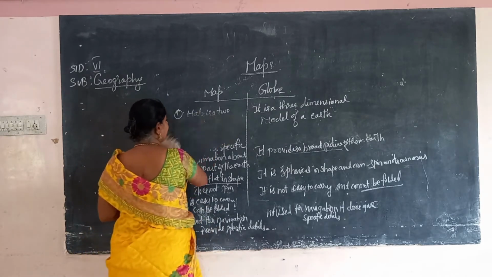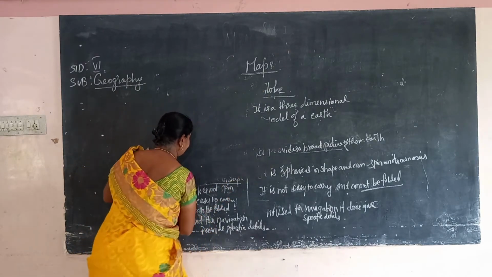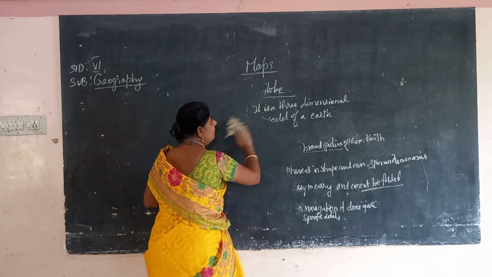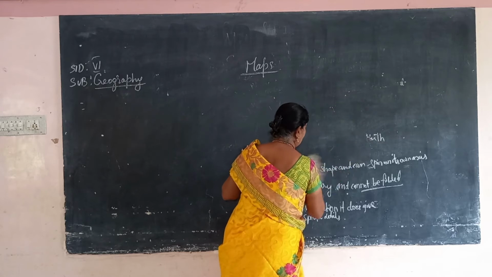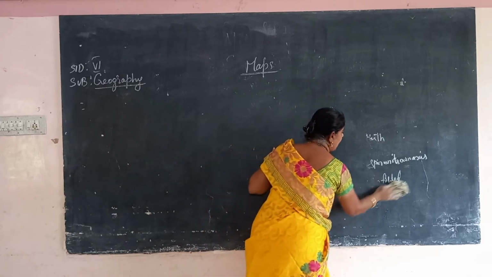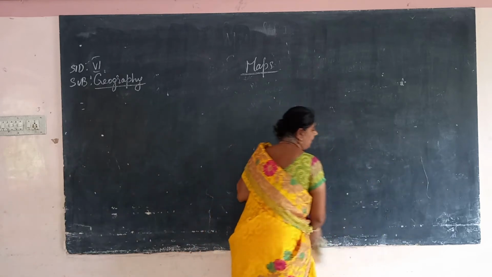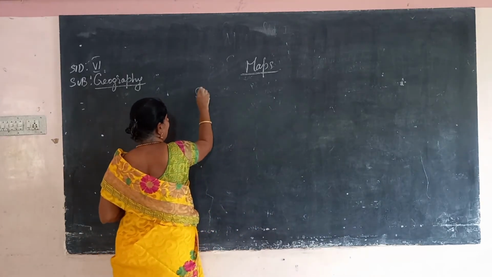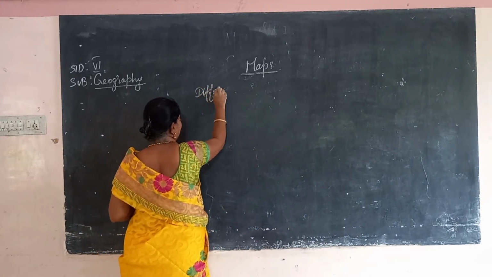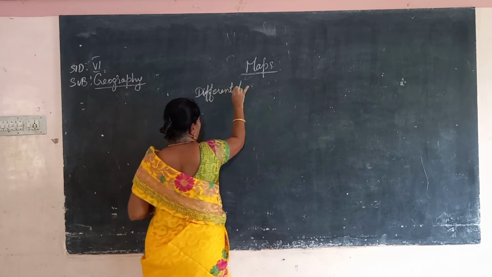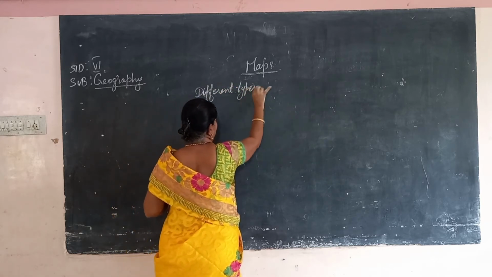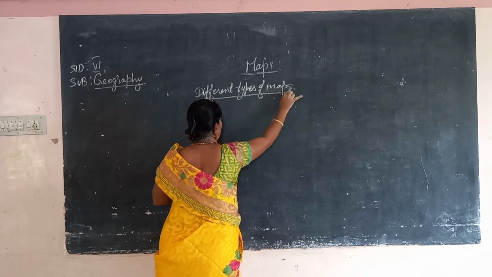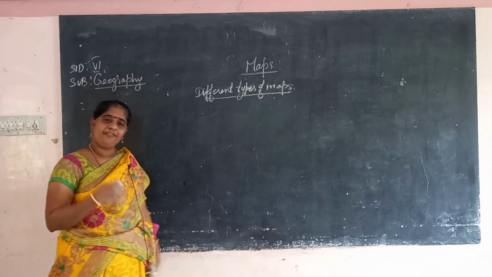Okay, next we are going to see about the different types of maps. So what are the three types of maps?